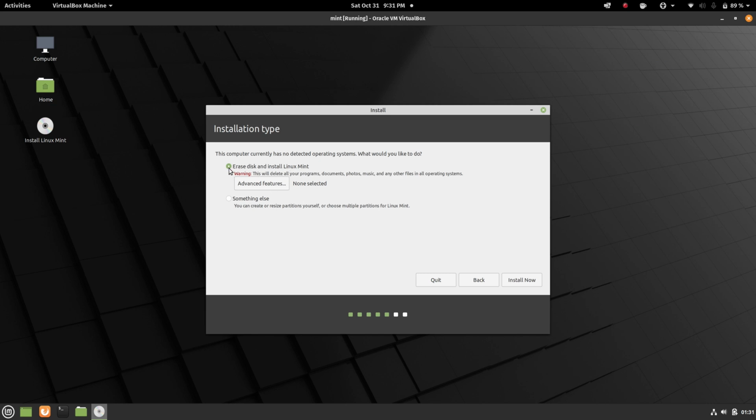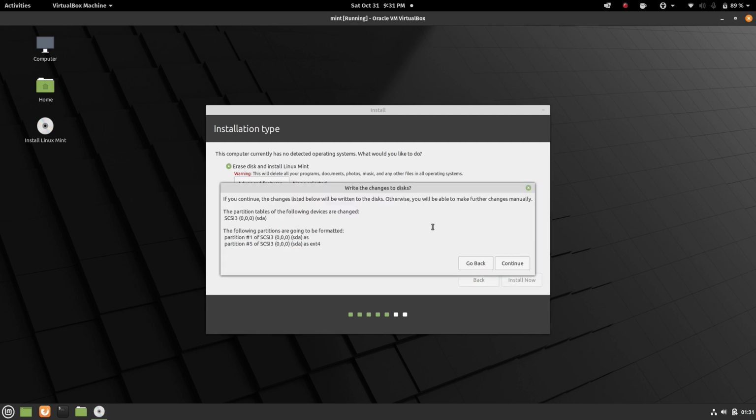So you choose this one right here. Don't worry about these, that's for encryption, all that. So just choose the first one, erase disk and install Linux Mint, and hit install now. Next screen, it's going to be this one where it tells you, are you sure, whatever. We're going to create these partitions. Click continue.